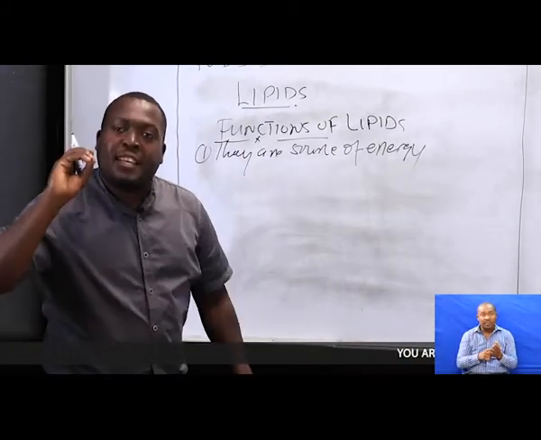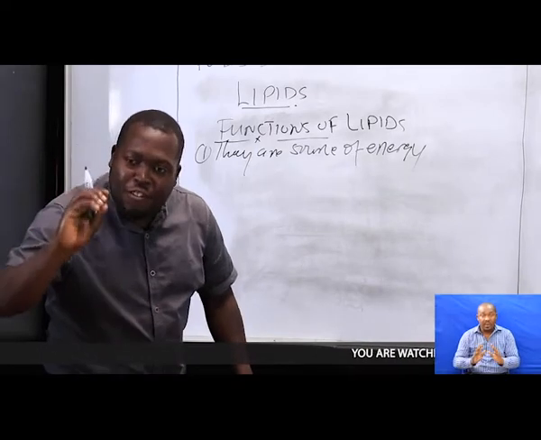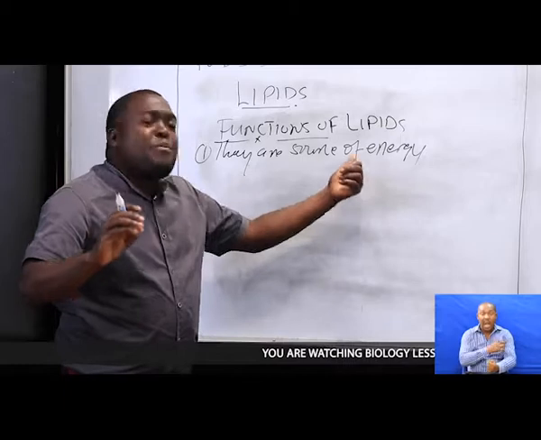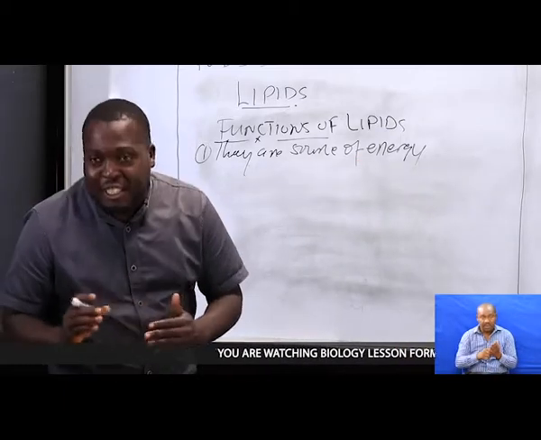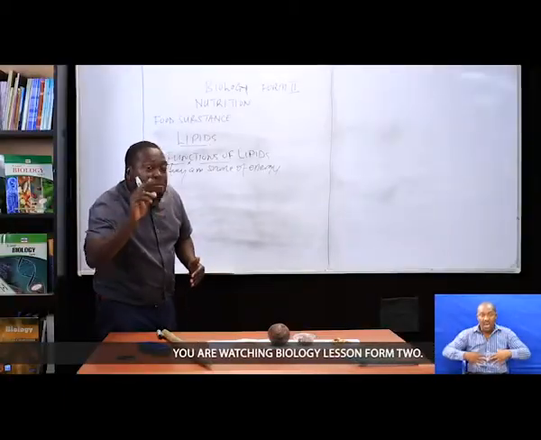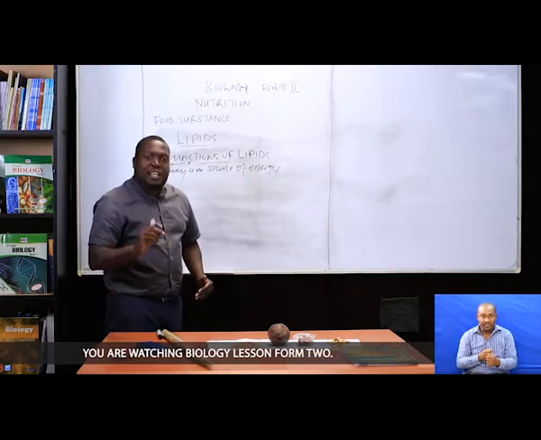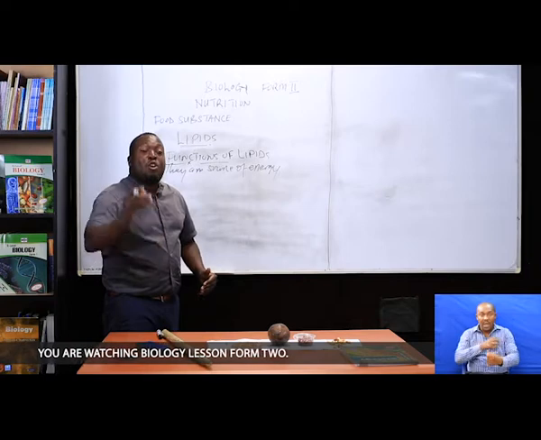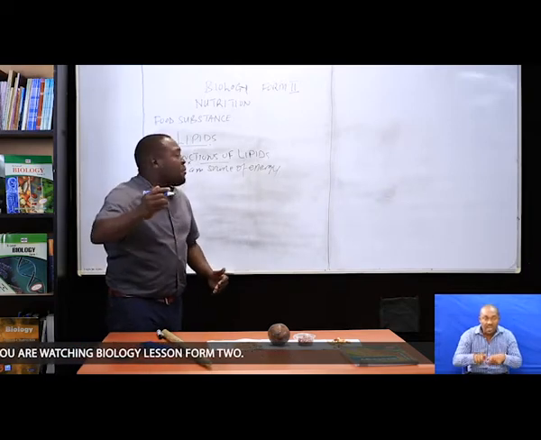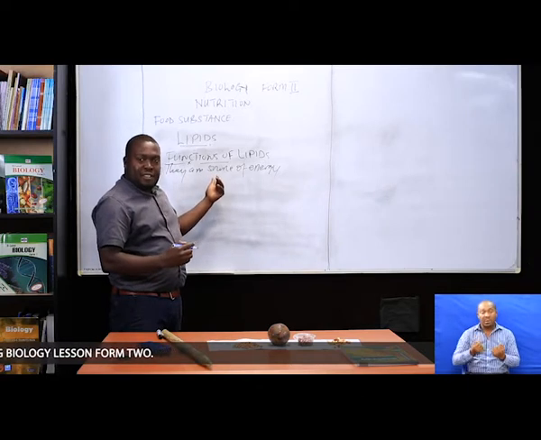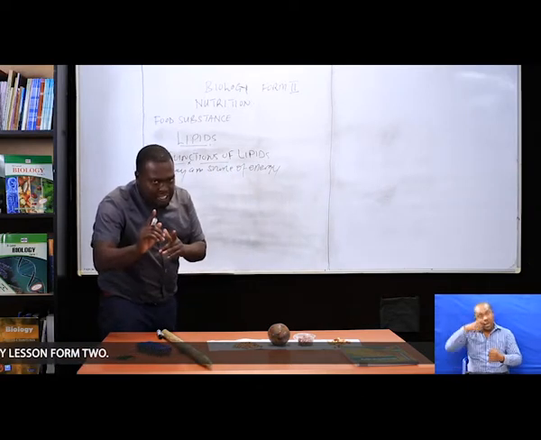They provide living organisms with energy that performs different functions. For instance, the body requires energy for respiration, for movement, and for reproduction. All this energy that performs those functions is coming from what? From lipid.